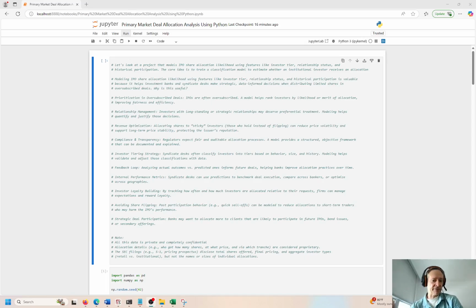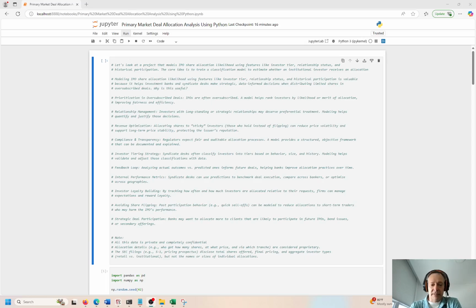You'll never have access to this unless you work in an investment bank putting together IPO deals or something along those lines, right? If you're one of the bankers or lawyers. The allocation details, like who gets how many shares and at what price, and which tranches they go to, are considered proprietary, right? So I understand basically how this works. I had to do some research, but I'm going to have to make up the data because this real data is not in the public domain, right?